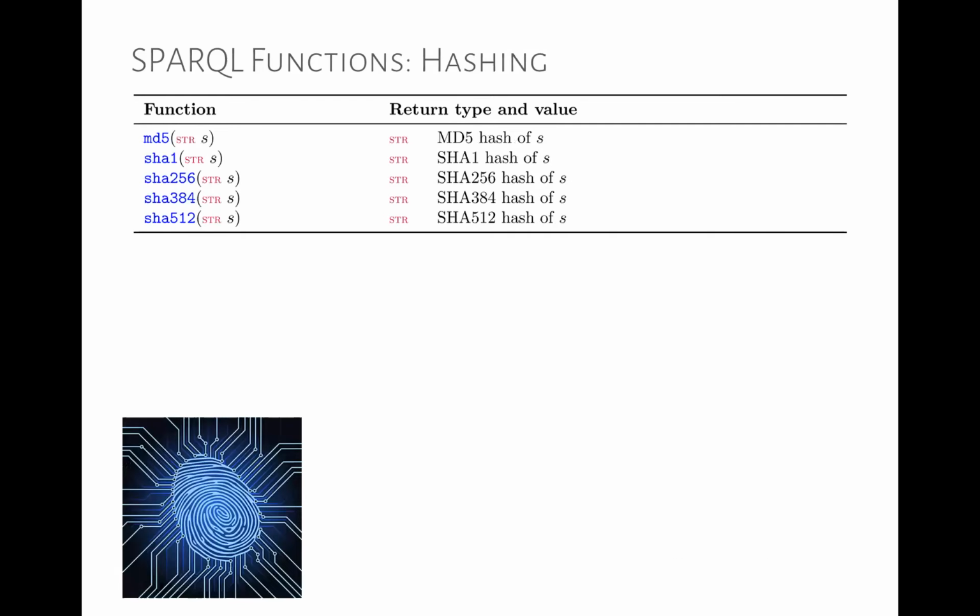We have hashing functions, so we can take a string and apply some hashing, MD5 hash, SHA-1, SHA-256, SHA-384, SHA-512. I'm not sure if you've seen these SHA things before. These are hashes, some of them are cryptographic hashes, and the number indicates how many bits are in the resulting hash. Yeah, so the bigger the number, the more cryptographically strong is the hash. MD5 is not a very strong hash, nor is SHA-1. Yeah, there have been some attacks on these. Okay.